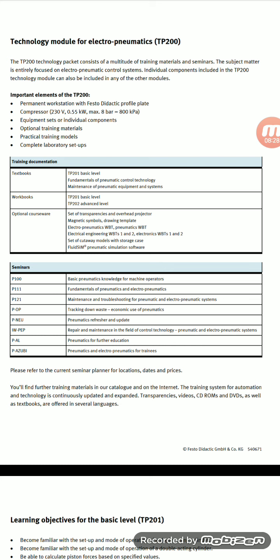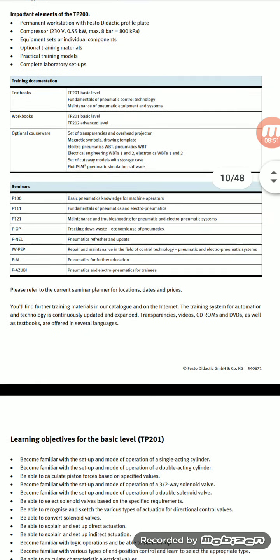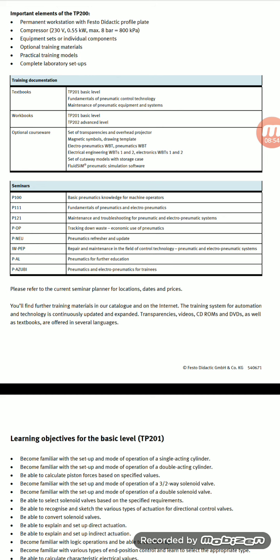Compressors 230 volts, 0.55 kilowatts, max 8 bar. The equipment sets are individual components, optical training materials and practical training materials modules, and a complete laboratory setup.